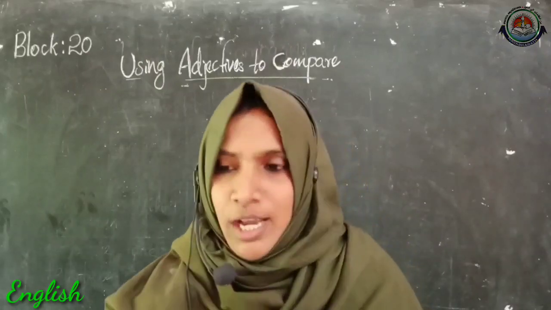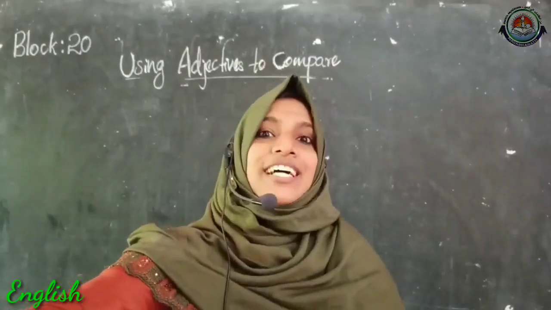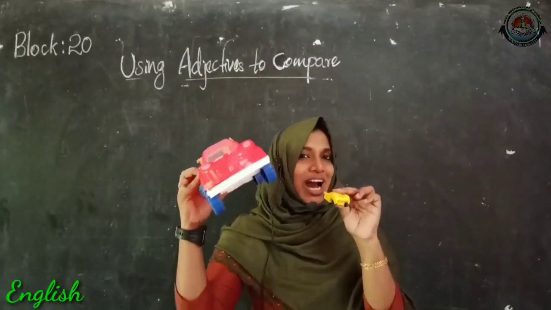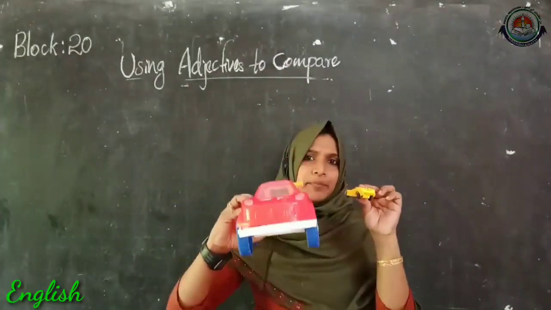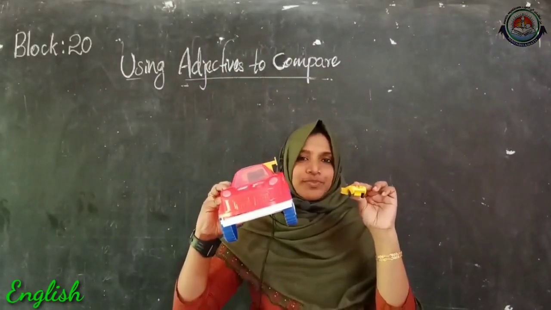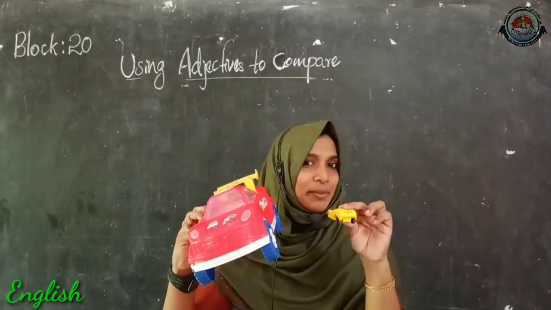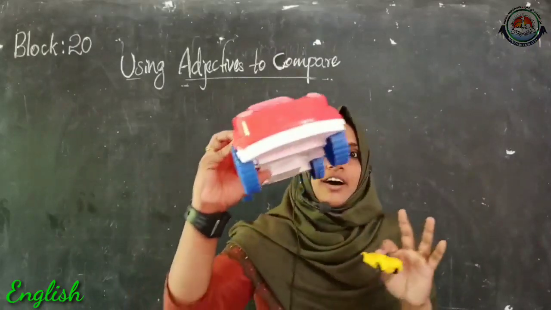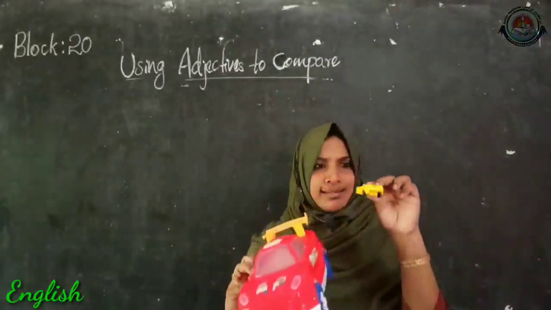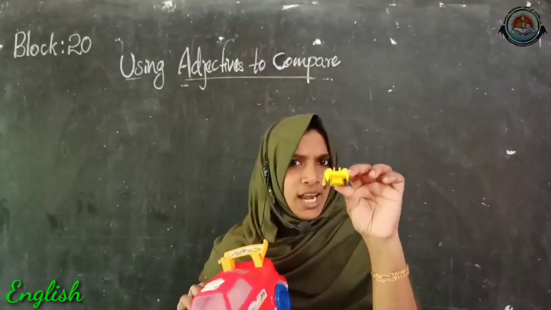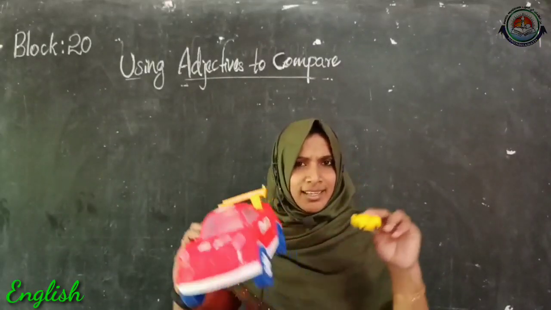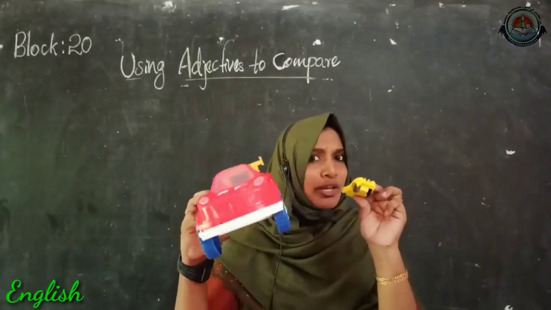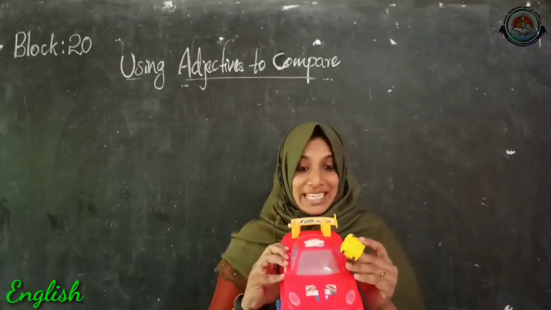Now I have two cars over here. I want to describe these two cars. So how will I describe? I can say this is a red car and this is a yellow car. Then let's compare these two cars. So how will I compare?